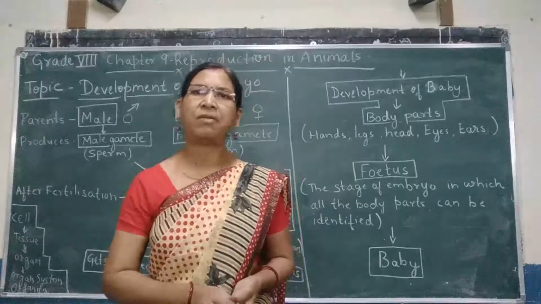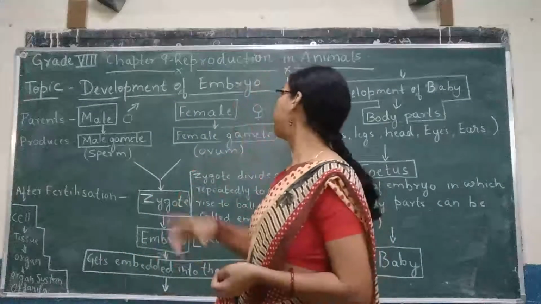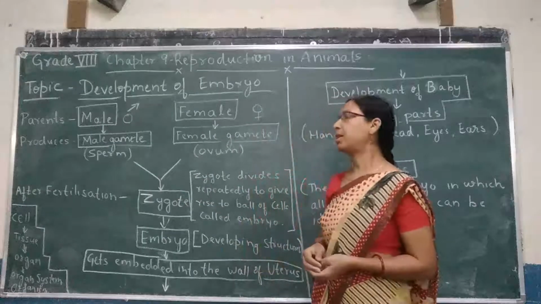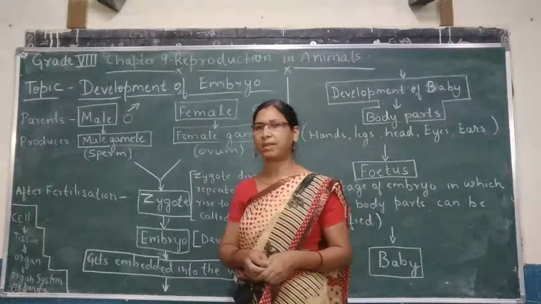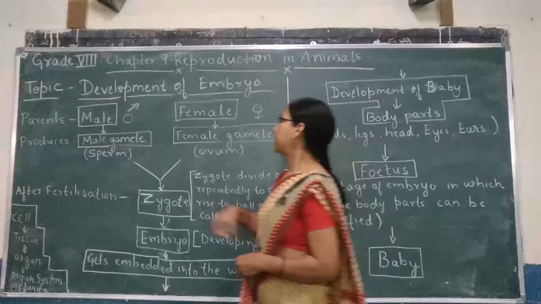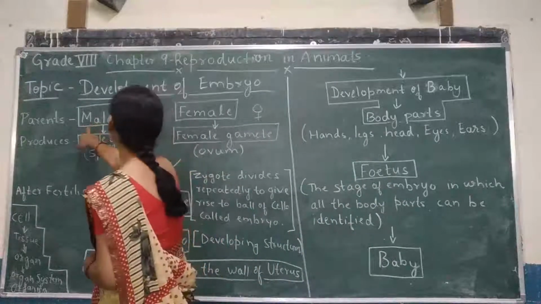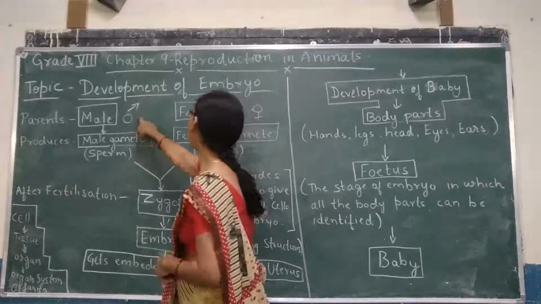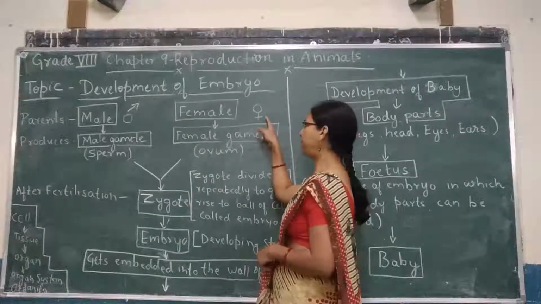Hello children, our today's topic is development of embryo, how the development takes place. So let us learn about this topic in detail. Suppose there are two parents, male and female. This is a symbol for male and this is a symbol for female.